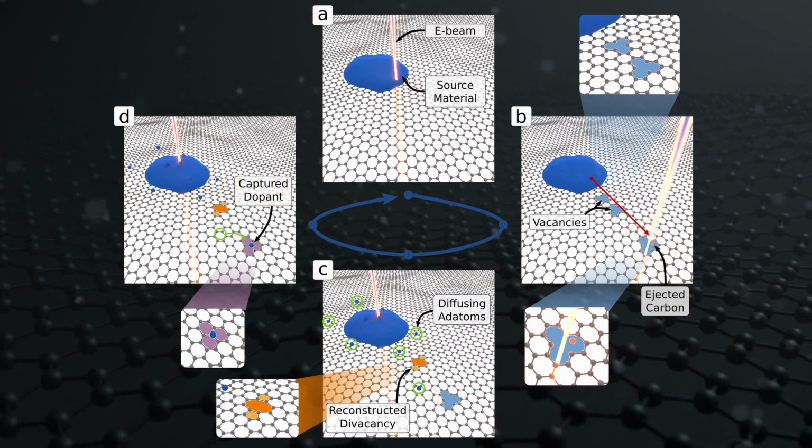We found that we could attach a silicon atom intentionally by first damaging the lattice and then sputtering silicon from nearby material. Silicon atoms then attached to the damaged location. By evaporating other elements onto the graphene, we could use the same procedure to insert them as well. But this could only be done over short distances, and the E-beam was serving a dual purpose, both damaging the lattice as well as sputtering nearby atoms in a sequential repetitive process.